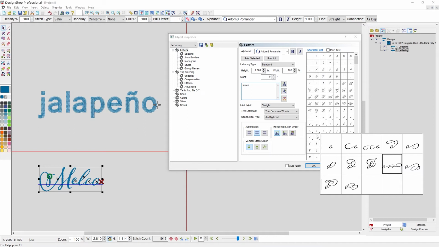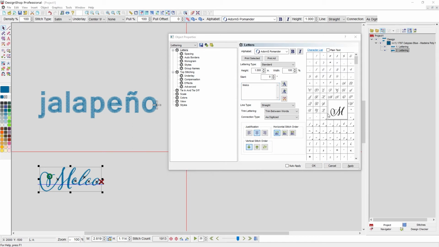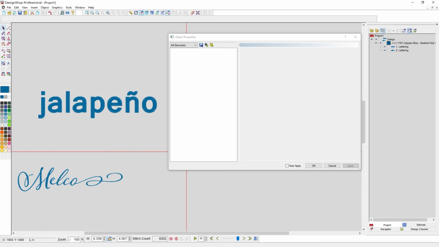So when you see a triangle by a letter, it means it has alternates and you can choose them from a flyout if you click on it. If you see one that does not have it, it'll just show the one main character, and I don't need anything else. I've already applied that O, so if I hit apply, it will then show up on screen. Excellent. Let's do one more.